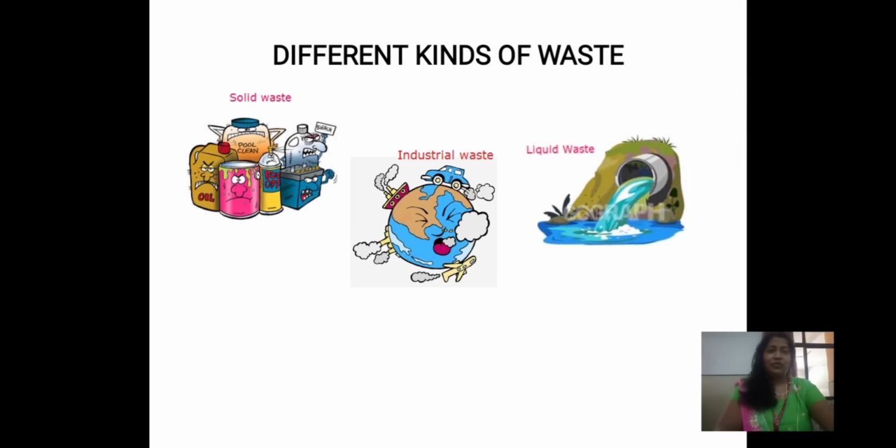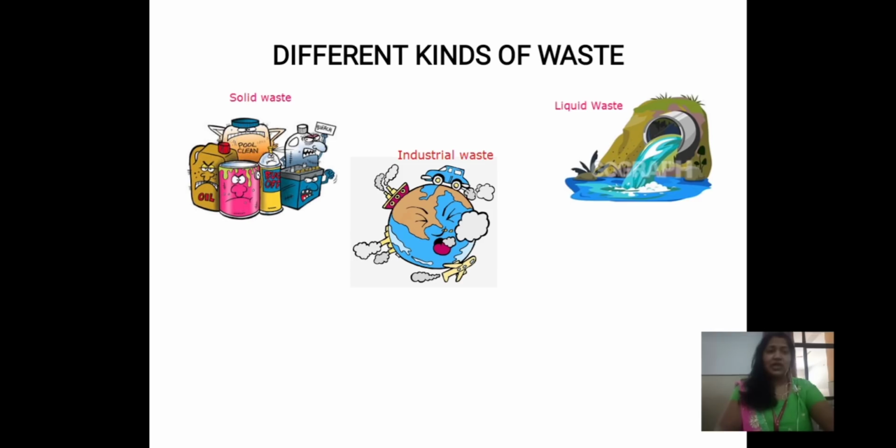Now the third type of waste is liquid waste. Liquid waste can also be generated by the industries and they feel very happy to leave all the byproducts, the toxic waste, in the rivers and the seas. And of course from our houses also we generate a lot of liquid waste, like the water that we use for cleaning, washing, bathing. Where does all that water go? It goes as liquid waste.